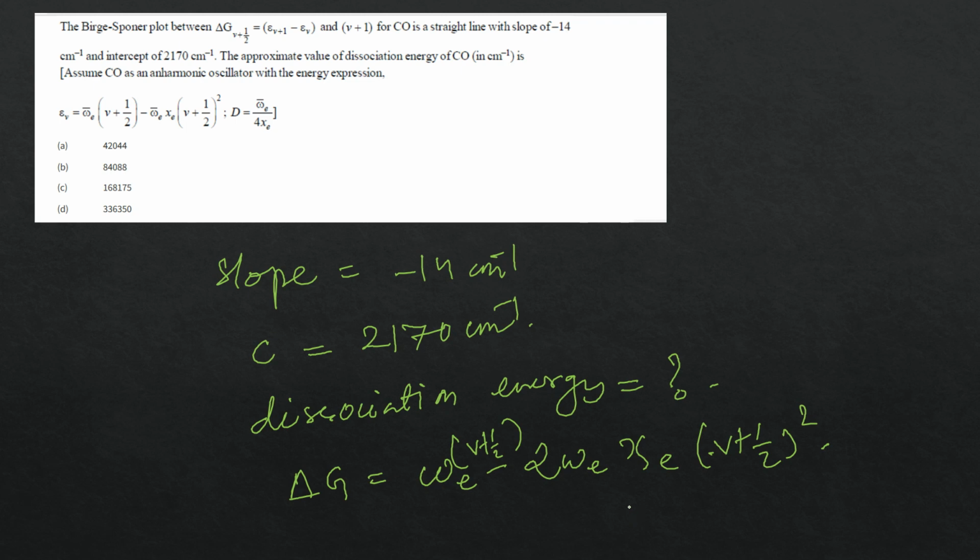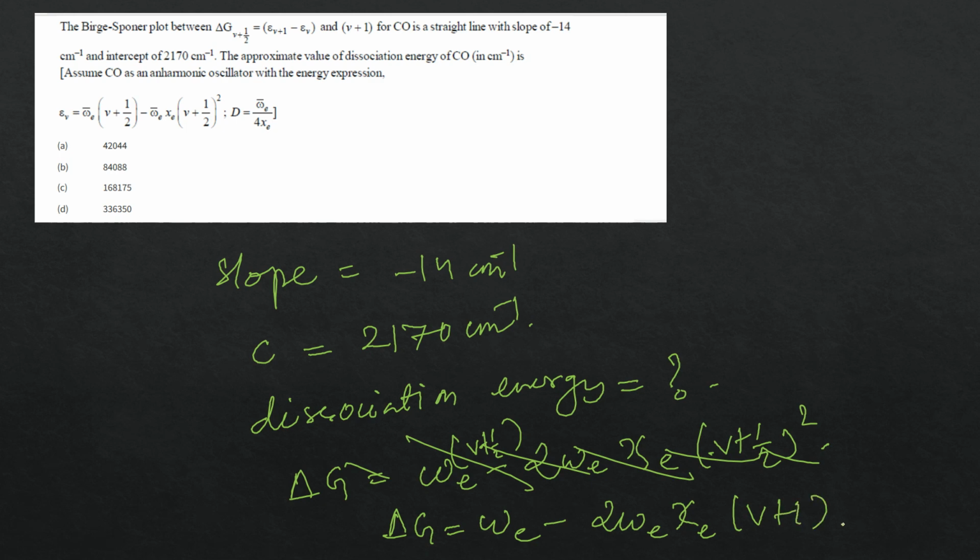Sorry, let's see. Delta G will be omega e minus 2 omega e chi e times (v plus 1). This will be the equation.